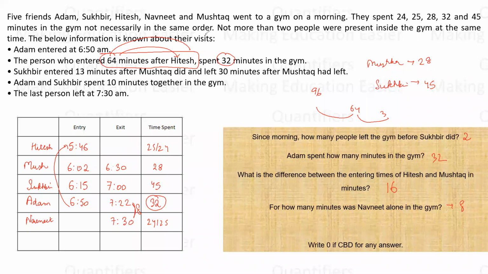Nihar, you are saying Hitesh, 64 minutes. No one. Navneet, 32 minutes. This time spent is more than 96 minutes, bro. So if you are spending more than 96 minutes, how are you supposing this person to be ending at 7:30? Because these three entry points are fixed. You cannot accommodate anything in between.